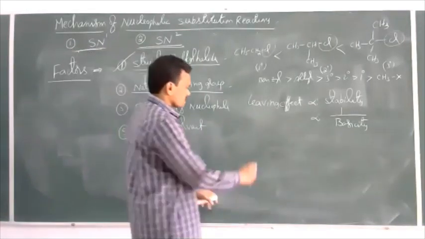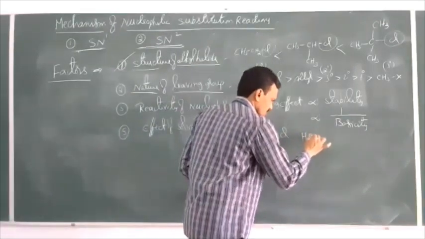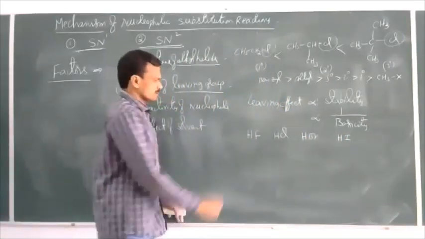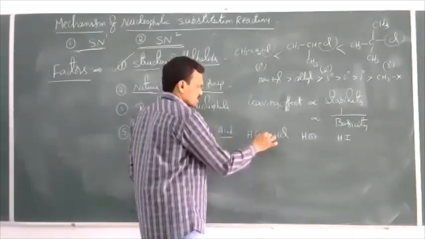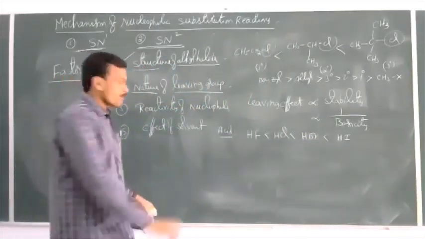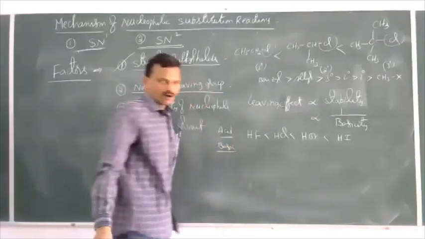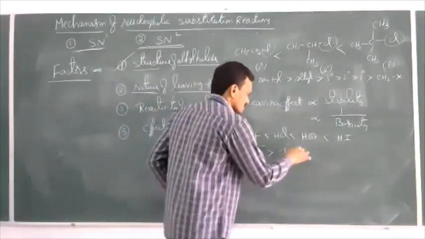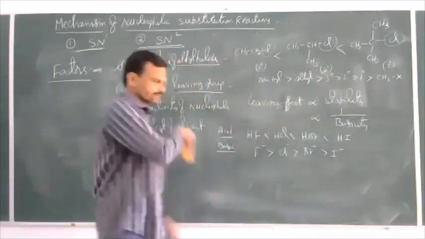Let us take an example regarding haloalkanes only: HF, HCl, HBr, HI. What is the order of acidic strength here? The order of acidic strength is HF less than HCl less than HBr less than HI. Then what is the order of conjugate base strength? F minus is greater than Cl minus, greater than Br minus, greater than I minus.